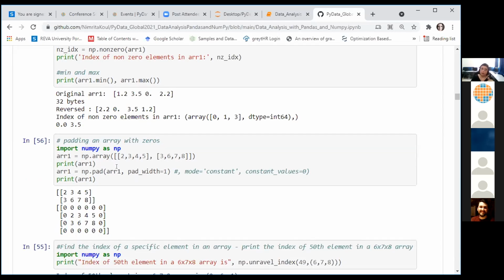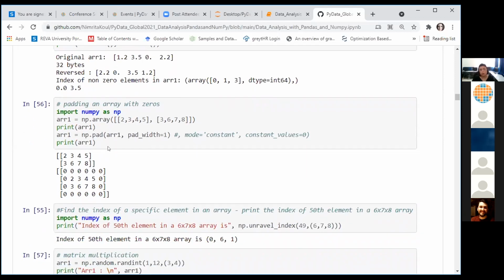So we have an array here which consists of 2 rows and 4 columns. I want to pad this array with zeros. Zero is the default padding. You can also specify how many levels of padding you want on all sides of your array. I've printed the array values here. This has 2 rows and 4 columns. And here's the impact of using the pad function. The np.pad function allows you to pad the values in your array on all 4 sides with zeros. You can specify how many layers of zeros you want on each side by changing the pad_width parameter.